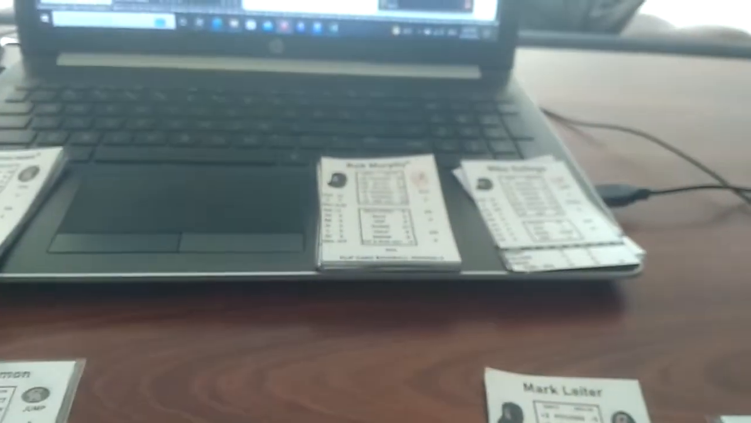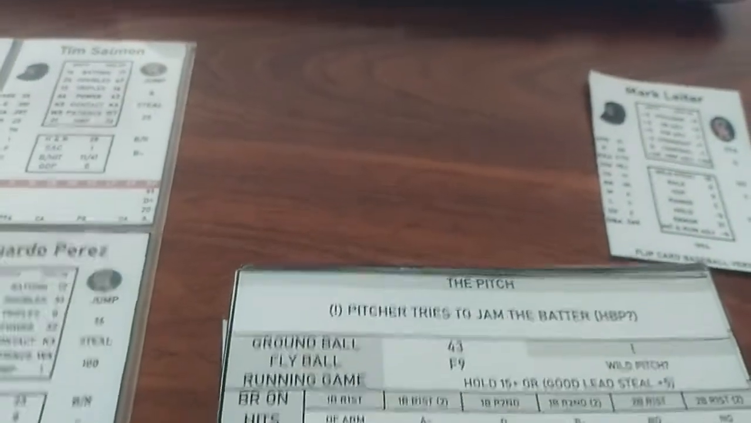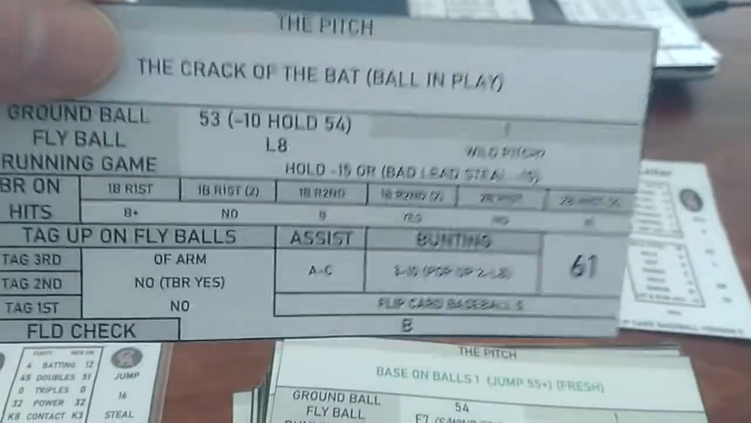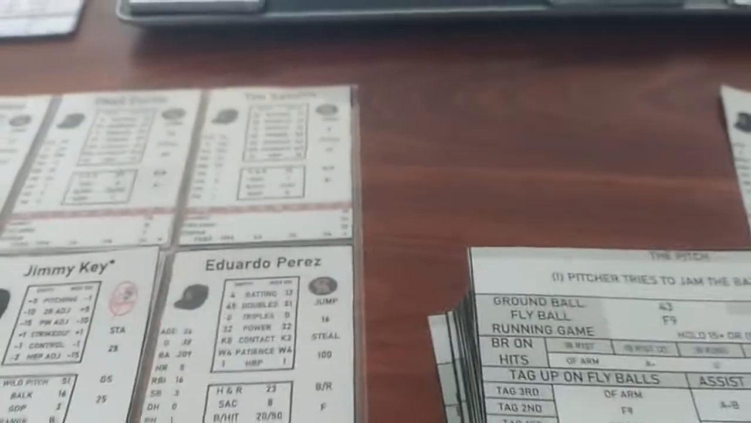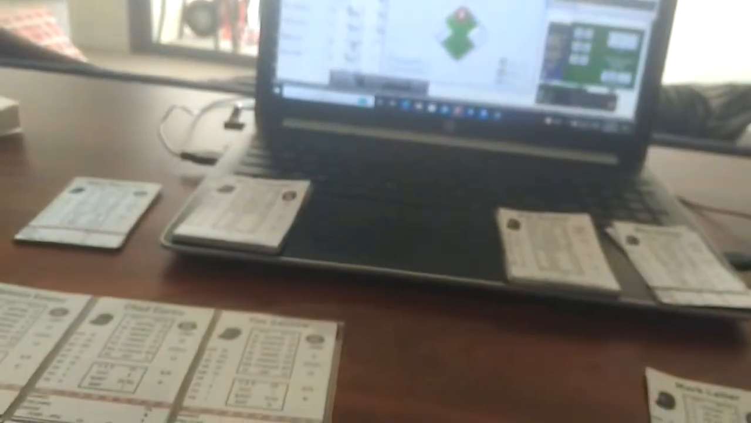Chili Davis is up. Chili is 0 for 1. He did have a walk in the first inning. And again, we have the asterisk, so we need to check to see if there's any. This time we have a wild pitch check. So Jimmy Key is struggling. He would hope to have not a wild pitch. His wild pitch rating is a 51. It's a 33, and it's a wild pitch from Jimmy Key to make the runner move over to third.